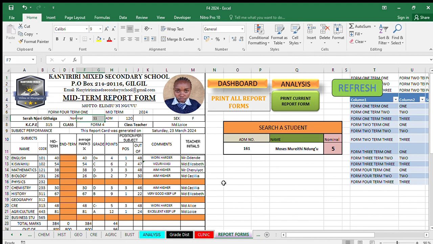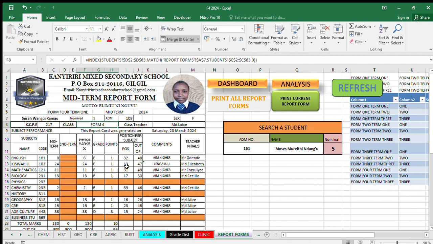Remember kwa student details nominal number ni kutoka 1 2 3 4 all the way to the last student. So in this case, ukichange tu nominal una click hii cell iko na hii number. Ukichange for example ukiguza 1 ufinye enter, kila kitu ina change. Unaona picha imechange, details zimechange, pia marks ina change, everything ina change, inaenda sasa kwa huyu nominal 1, nominal student number 1.